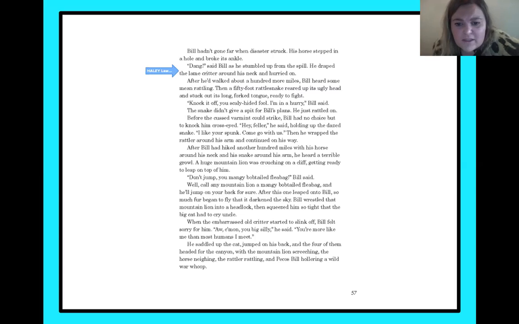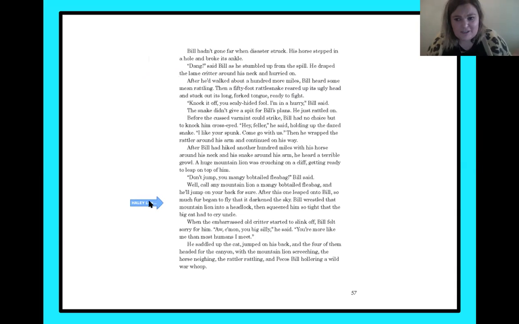A huge mountain lion was crouching on a cliff, getting ready to leap on top of him. "Don't jump, you mangy bob-tailed flea bag," Bill said. Well, call any mountain lion a mangy bob-tailed flea bag and he'll jump on your back for sure. After this one leaped onto Bill, so much fur began to fly that it darkened the sky. Bill wrestled that mountain lion into a headlock.